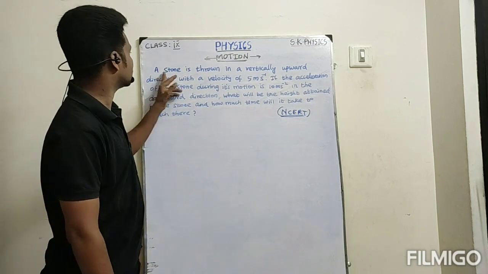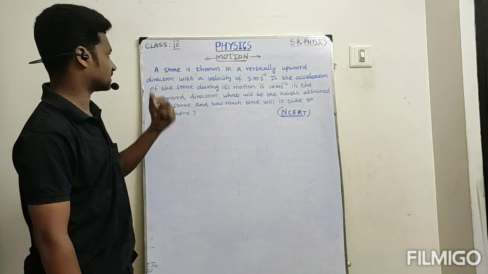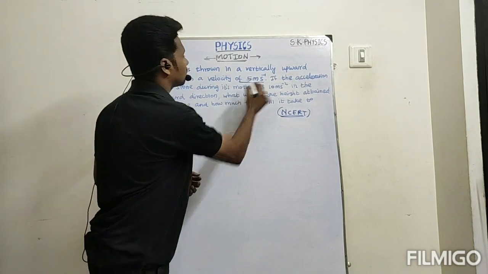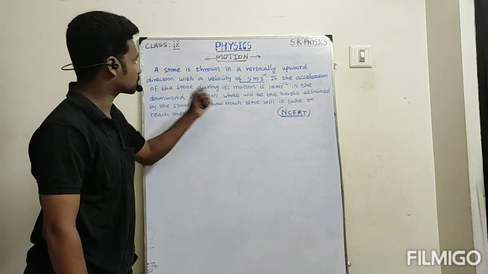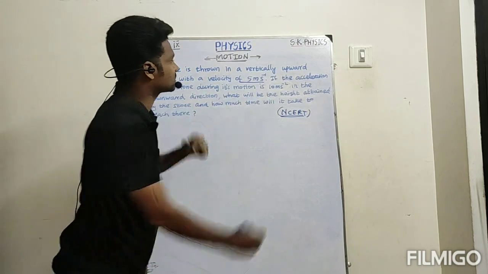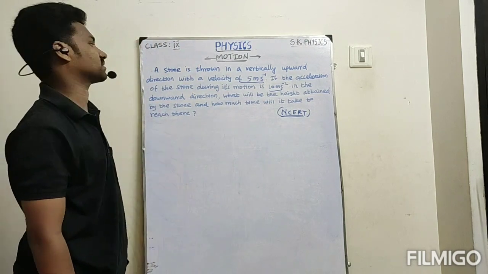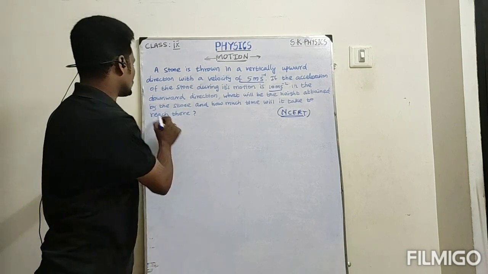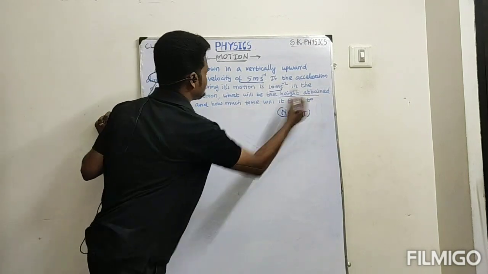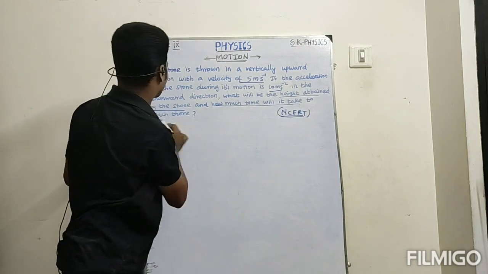See that a stone is thrown in a vertically upward direction with a velocity of 5 meter per second. If the acceleration of the stone in its motion is 10 meter per second square in the downward direction, what will be the height attained by the stone, and how much time will it take to reach there?